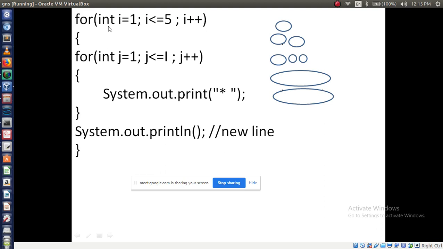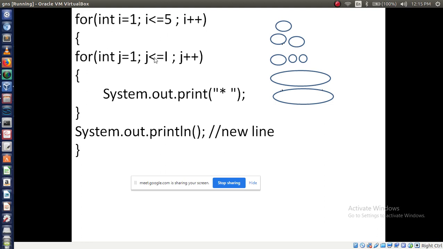First, I am applying the first for loop and declaring it here. We have already seen variations in the for loop, right? We have discussed this concept. Instead of declaring int i outside, I am declaring it inside the for loop. int i is equal to 1, initialization of i value is 1. So apply the condition: 1 less than or equal to 5. Condition is true. Yes. Then execute the next line.